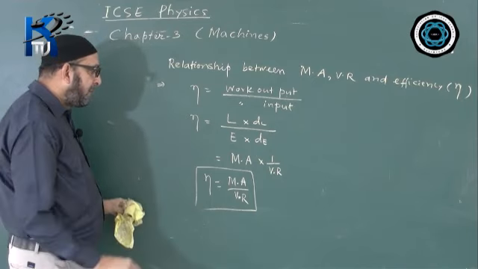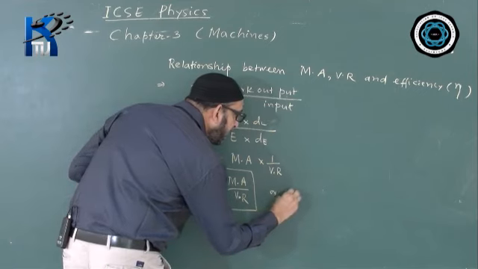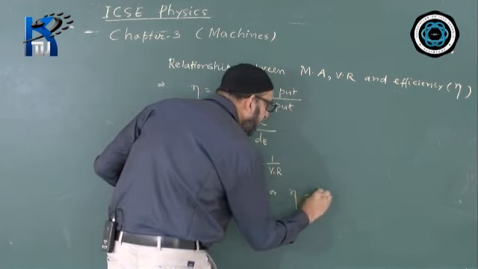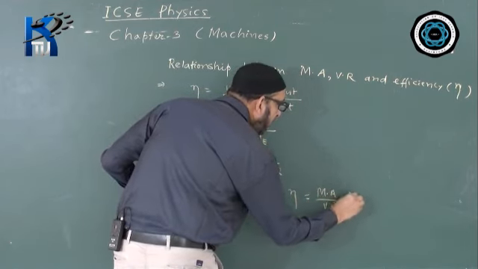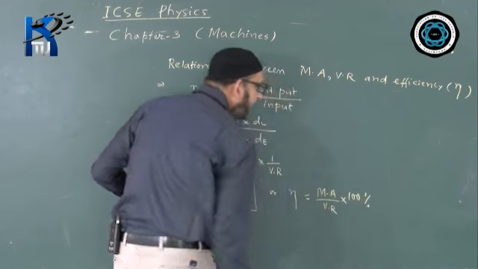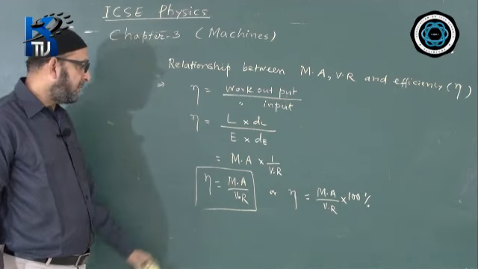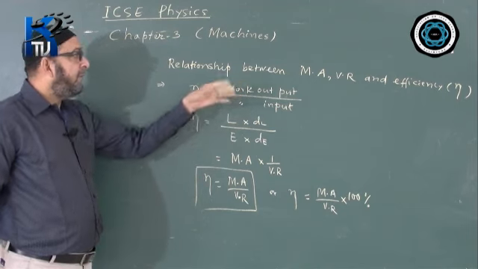And percentage wise, converting into percentage form, we write efficiency is equal to MA by VR into 100%. Now the answer will be expressed in terms of percentage. Normally we express it as percentage efficiency. So what is the relationship between MA, VR and efficiency?